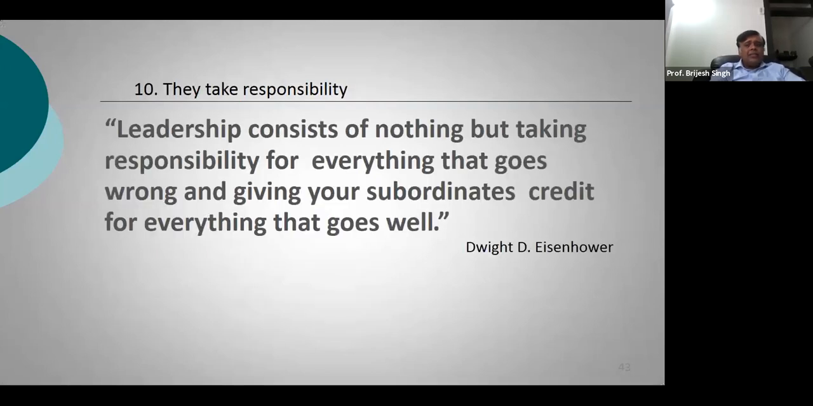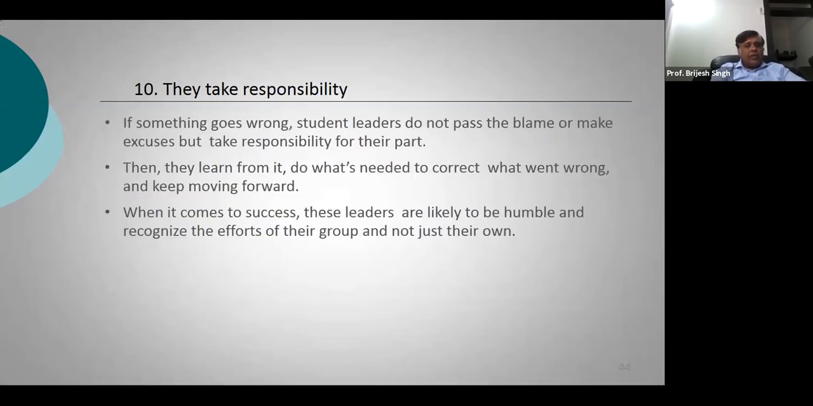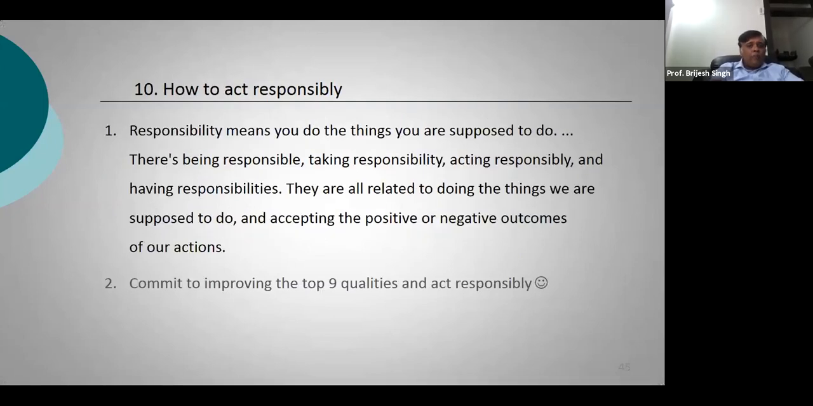And last is that student leaders will take responsibility, right? The student leaders will take responsibility. If something goes wrong, they do not pass the blame. They stand up and say they were the one who was responsible. So if you ask me, what is responsibility for you? To me, if you are putting your effort in all the top 9 qualities, you have taken the responsibility.